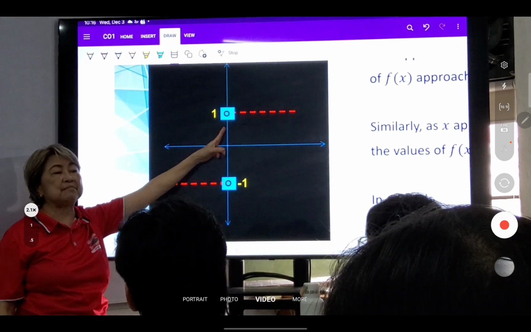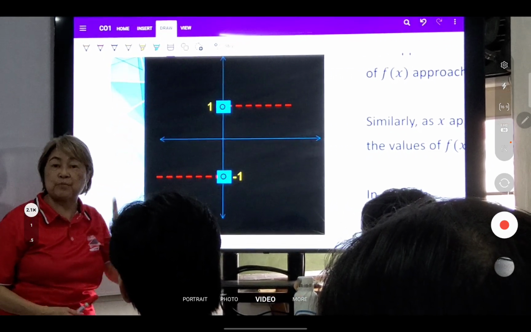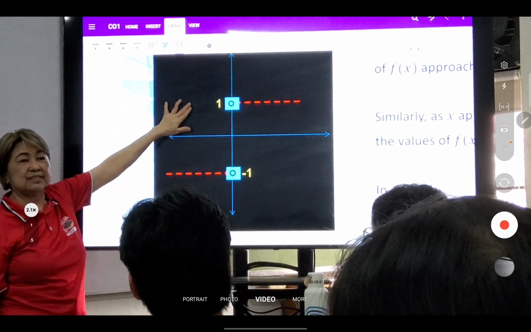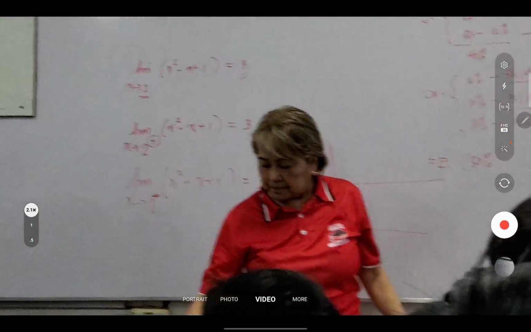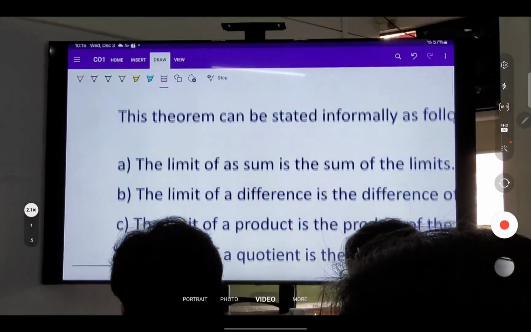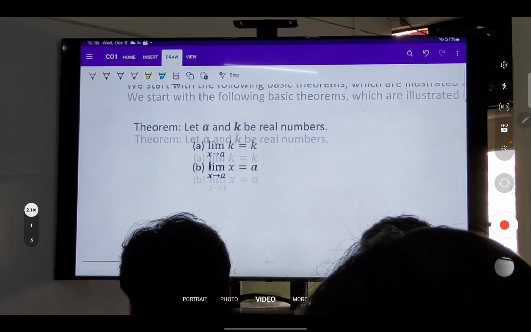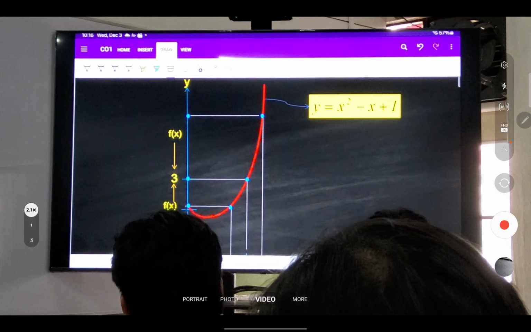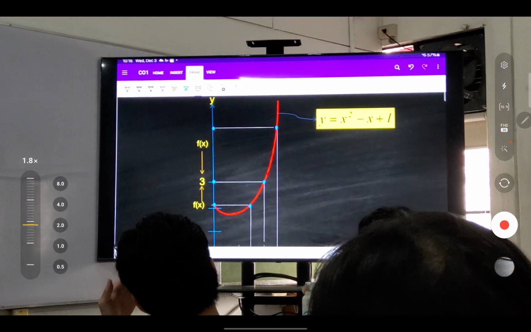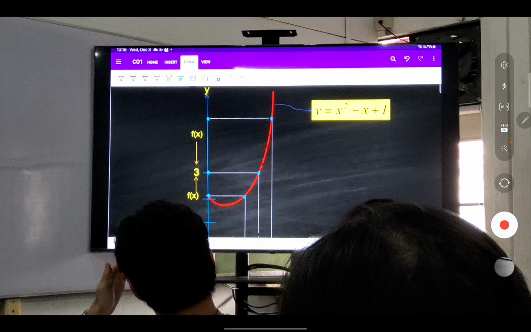Kapareho yun nung nag-discuss tayo ng graph sa initial. Coming from the right of 2, what is your limit? 3. Coming from the left of 2, what is your limit? 3.